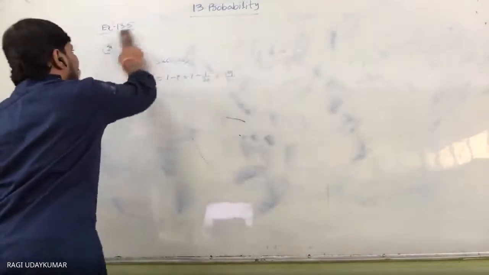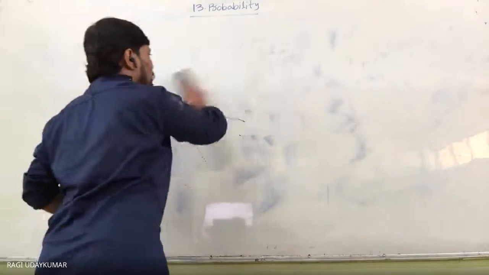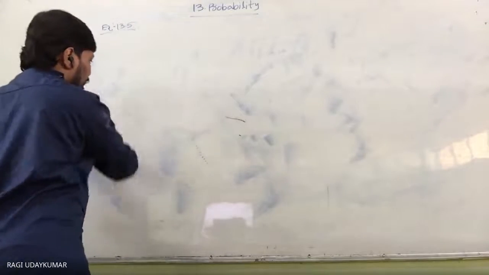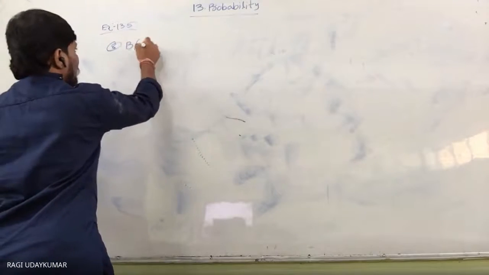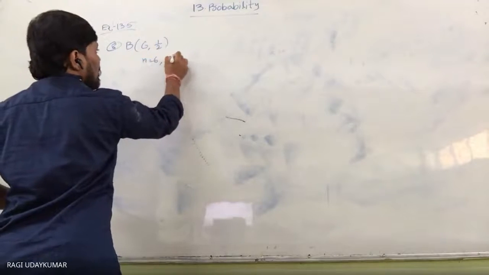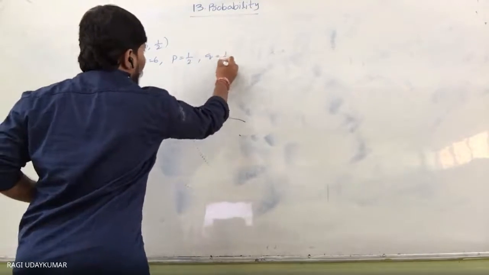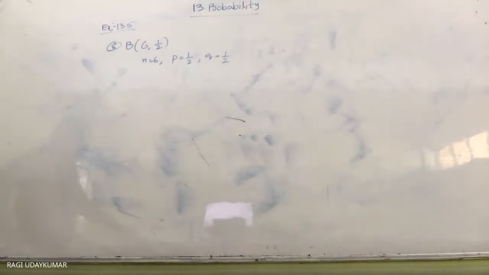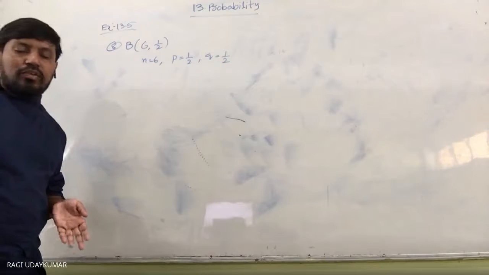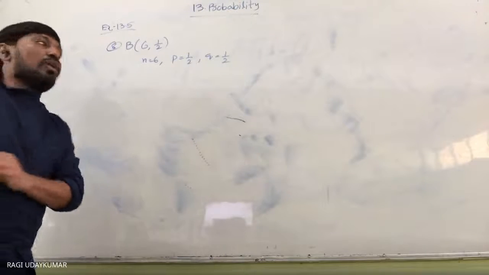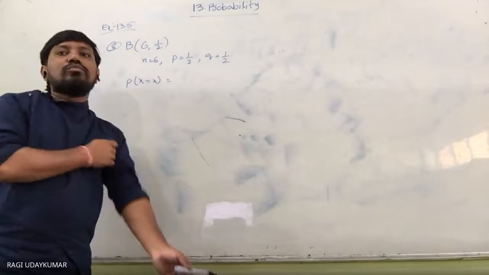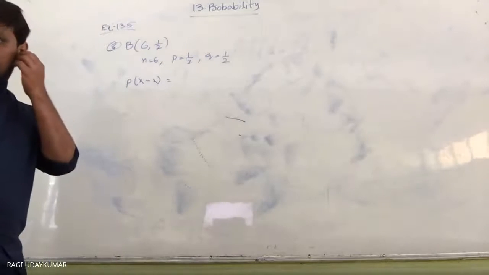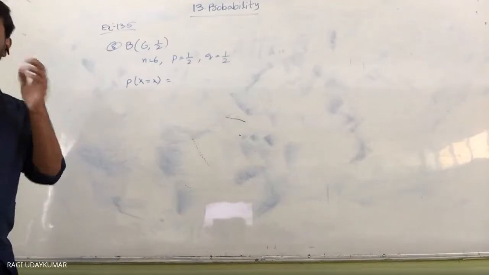This one problem is different, the remaining you can all do. This one I will explain to you. Here it is given that B(6, 1/2). So n is equal to 6. Probability of success is 1 by 2. Probability of failure is equal to 1 by 2. Here let us find the general term in the binomial expansion. So probability of x equal to 3 is the most likely outcome. That is the question given to you.